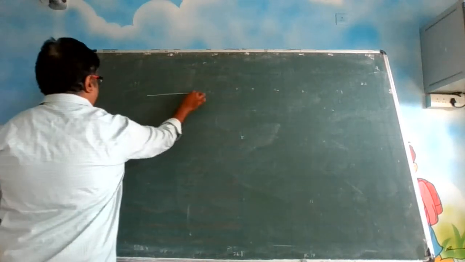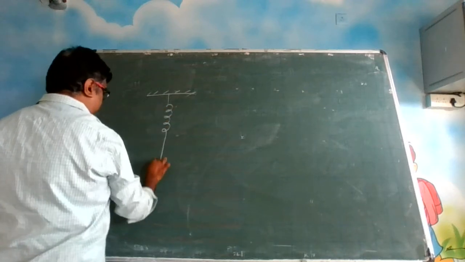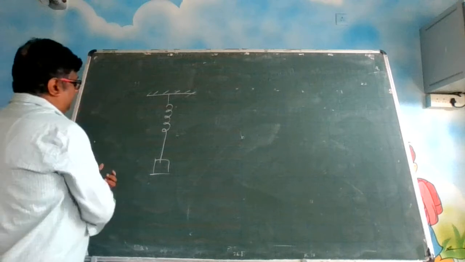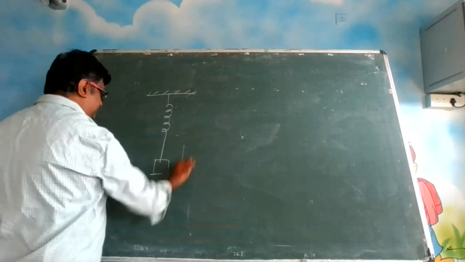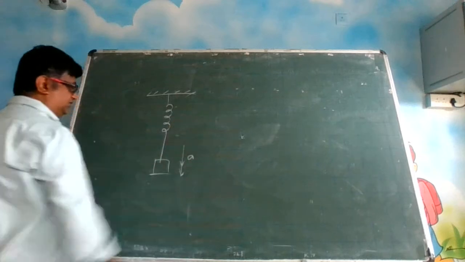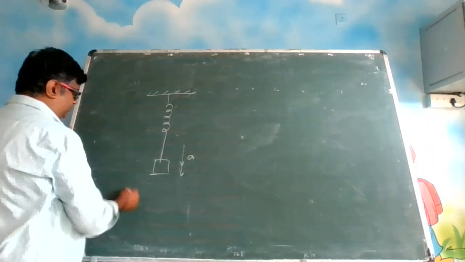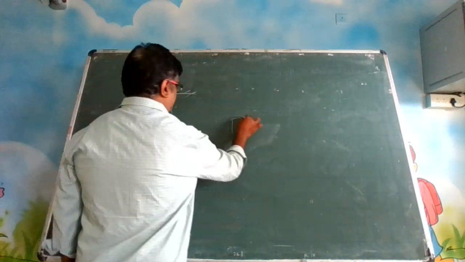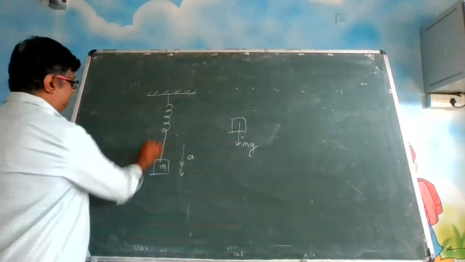Suppose in the question it is given like this. There is a spring and a mass is attached to it, and this mass is accelerated in this direction, let us say. So how to frame the equation? If you draw the free body diagram, it has got some mass m, so its weight will be acting downward. Where is the mean position?